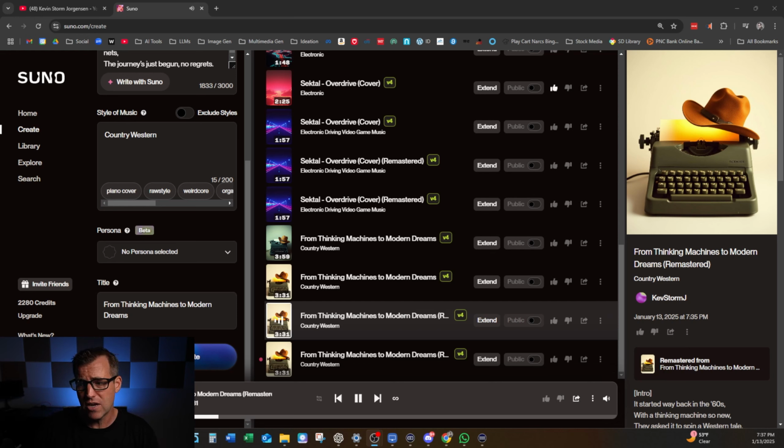I've used that a few times when I get a song that I just absolutely love, but there's a few parts in it that just didn't work quite right for me. I just will remaster the whole thing. It'll retain the original song, but make it cleaner and fix those parts. Sometimes, other times it could bring in some elements that aren't quite right either. So again, it's like rolling those dice. If it doesn't come up in the way that you want it, roll those dice again and see what you get.